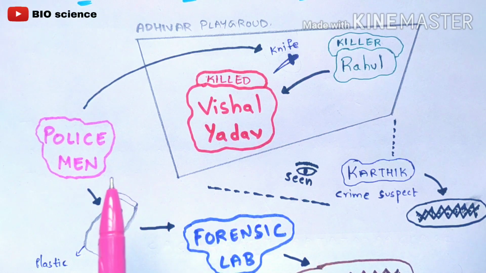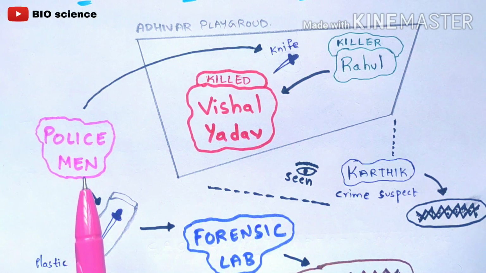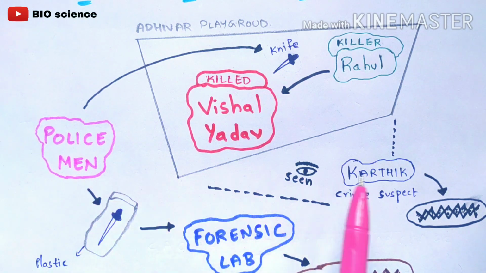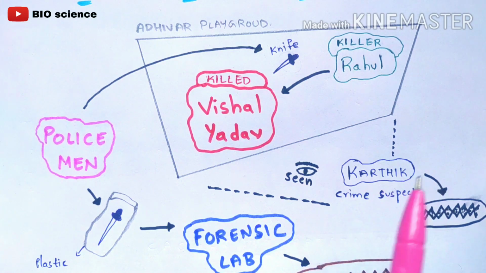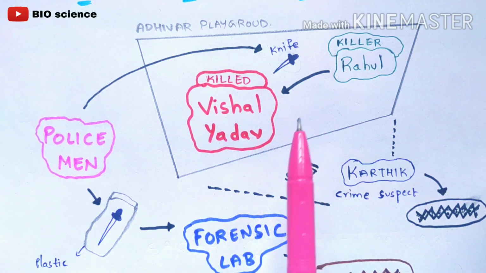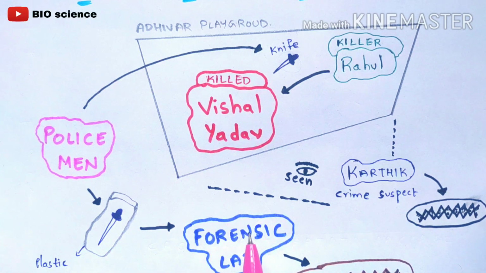Now we know that the policemen are not fools, right? So they will take Karthik as a crime suspect. They will make Karthik a crime suspect, so they will also take a DNA sample from Karthik. Now this forensic lab will take two DNA samples. One DNA sample belongs to Rahul, which has been obtained from the knife, and another DNA sample has been obtained from Karthik.